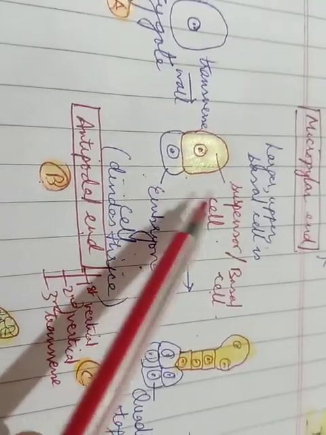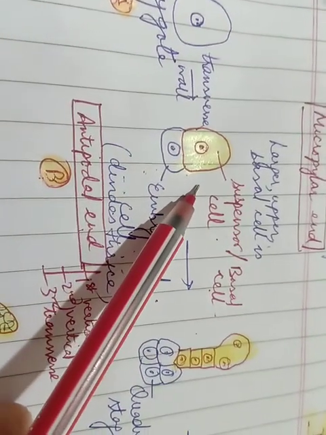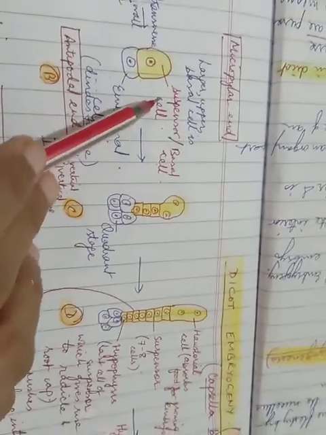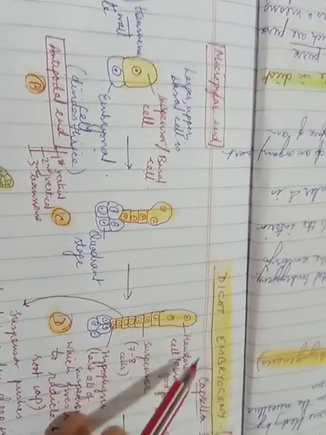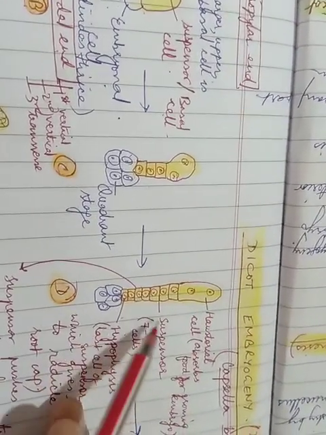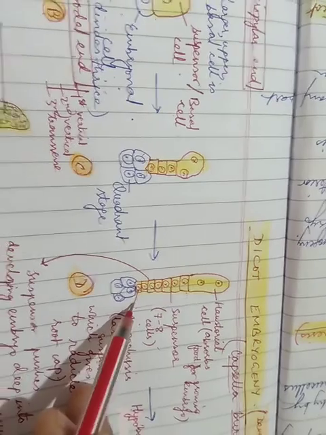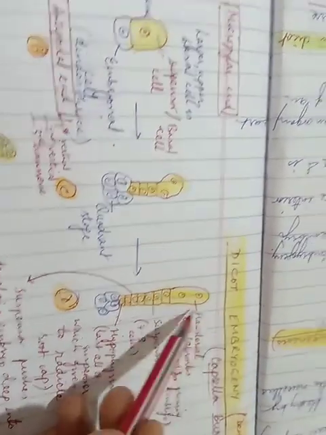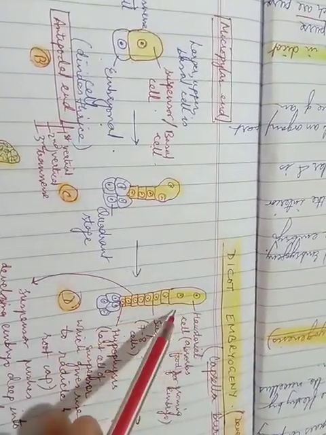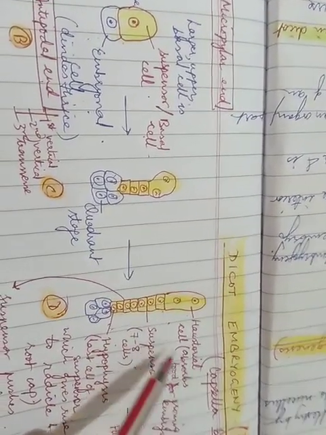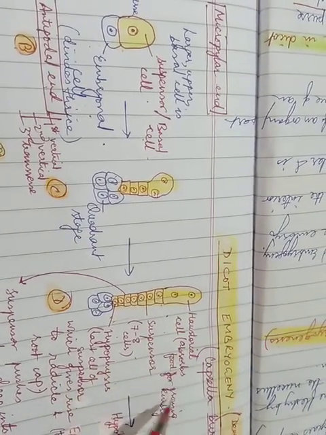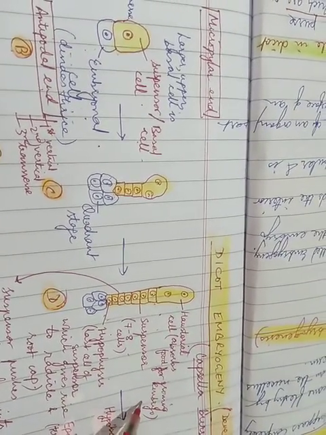Now let us see what is further going to happen. Look at this yellow cell. Repeated divisions of the suspensor cell will divide into a series of 7 to 8 cells, and this will ultimately, see, from 1 it became divided further, and now ultimately this 7 to 8 cell structure we call as suspensor. Alright, so this, the last one towards the micropylar end, will become a swollen structure, what we call as haustorium, right, or haustorial cell, and the function of this is to absorb food for the growing embryo.